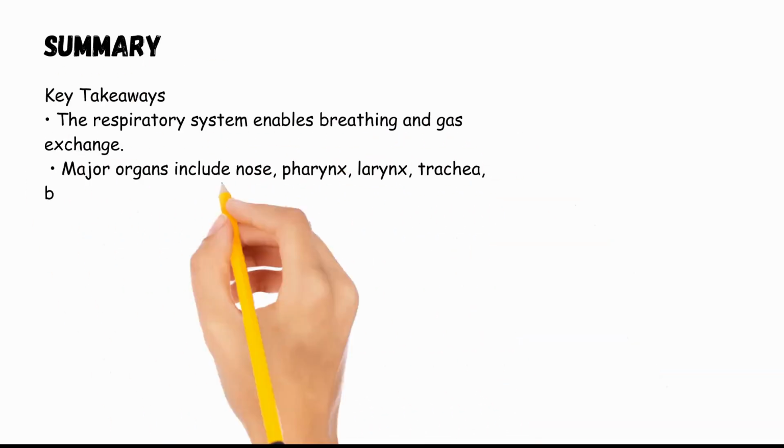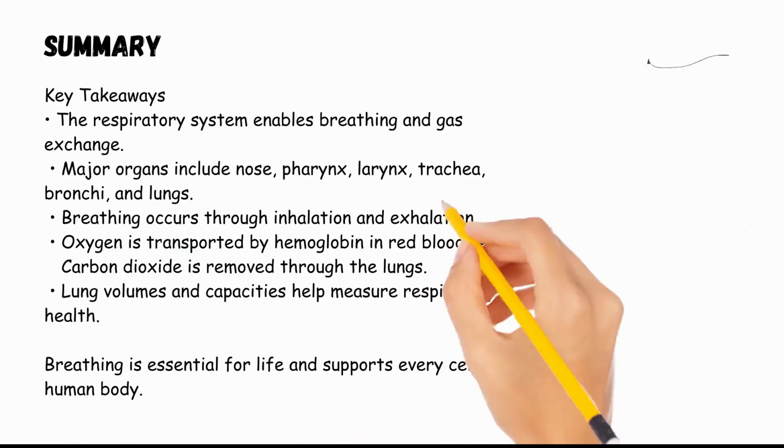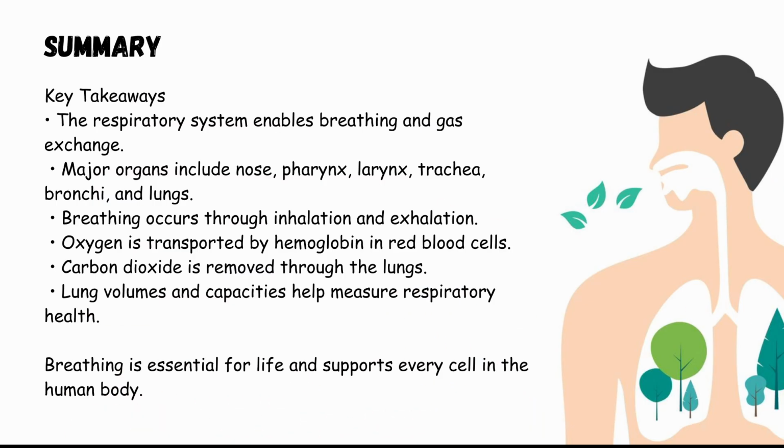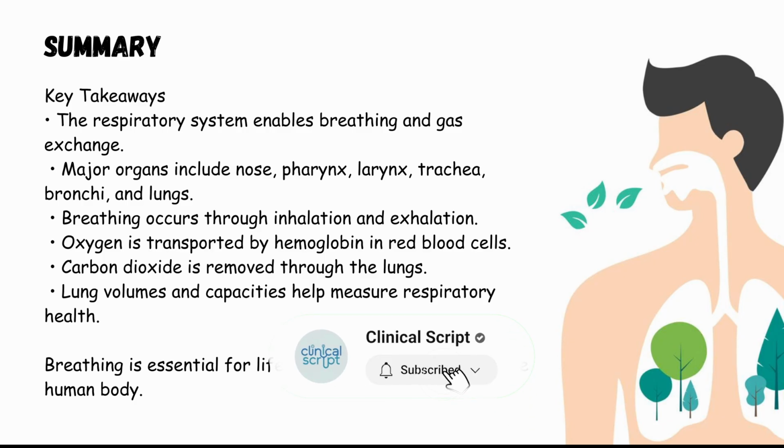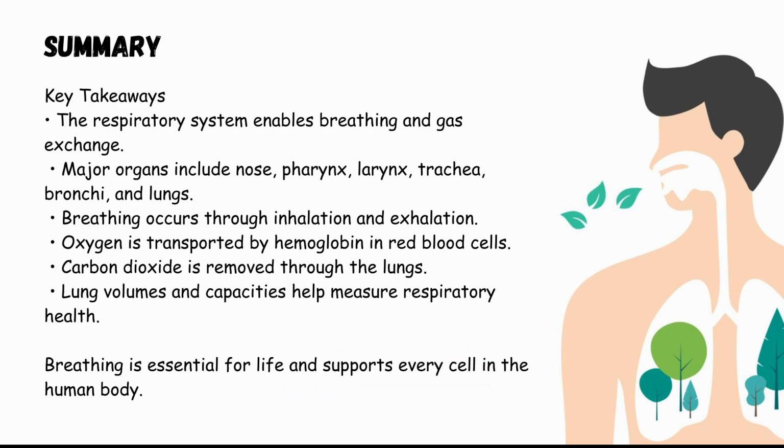To summarize the presentation, the respiratory system plays a crucial role in maintaining life by allowing the body to exchange gases with the environment. It consists of several organs, including the nose, pharynx, larynx, trachea, bronchi, and lungs. Breathing occurs through the processes of inhalation and exhalation, which are controlled by respiratory centers in the brain. Oxygen is transported in the blood mainly by hemoglobin, while carbon dioxide is carried back to the lungs for removal. Respiratory volumes and capacities help us understand the functional capacity of the lungs. Understanding this system helps us appreciate how every breath supports the survival of our cells and the proper functioning of